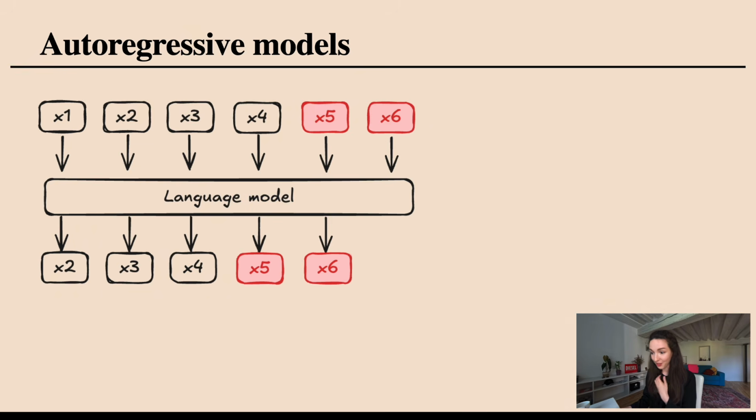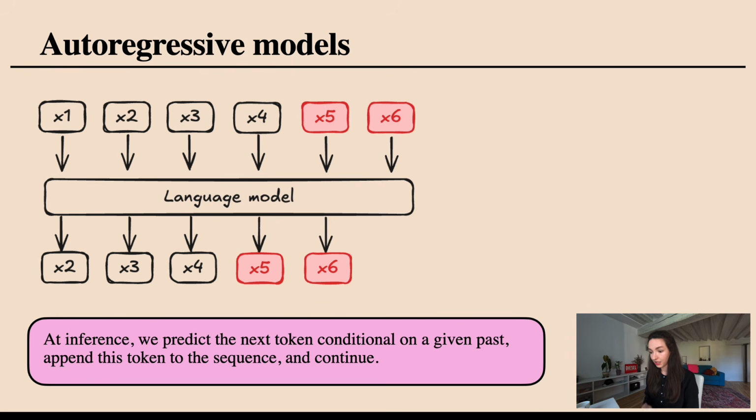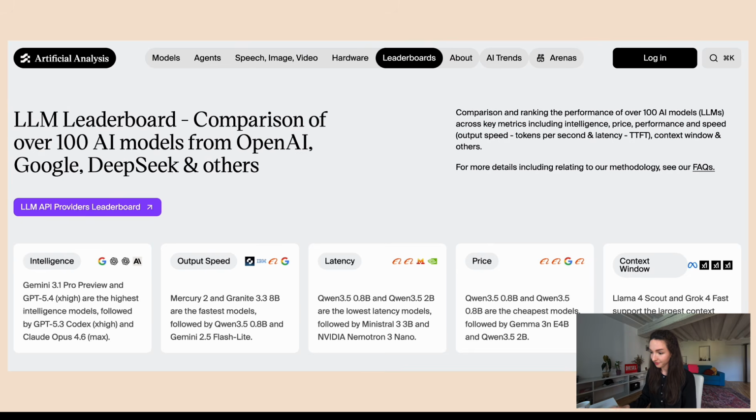A quick image of how this works. We basically start during training with our ground truth sequence x1 up to x4, and then we teach the model to predict the next token x2 conditioned on x1, x3 conditioned on x1 and x2, and so forth. And during inference, we then predict the next token, we append this token into our sequence, we predict the next one x6, and we continue in this way. So everything is based on taking a sequence and, conditional on this current sequence, predicting what would come next.